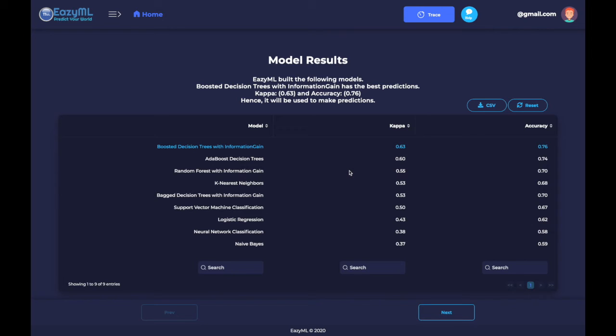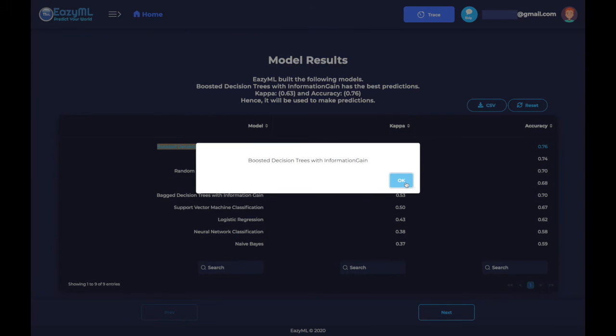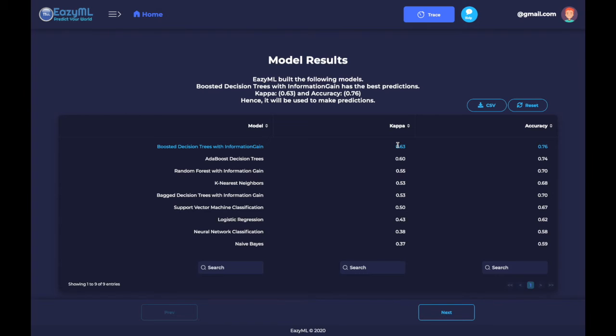Kappa is a performance measure that shows you how much better your classifier is performing than a classifier that simply guesses at random according to the frequency of each data. So right here, the boosted decision trees with information gain had the highest kappa and accuracy, and so it's the best fitting model for our training data. And we'll continue with that one.